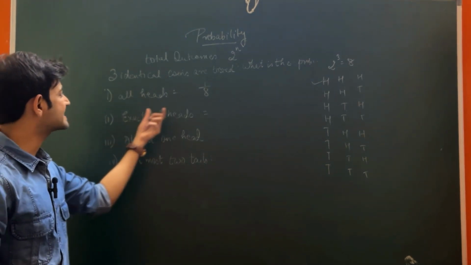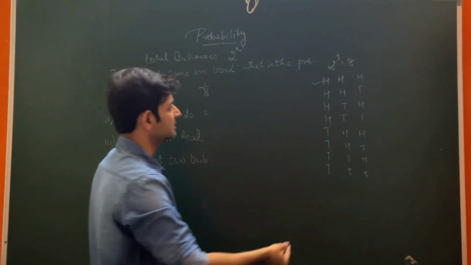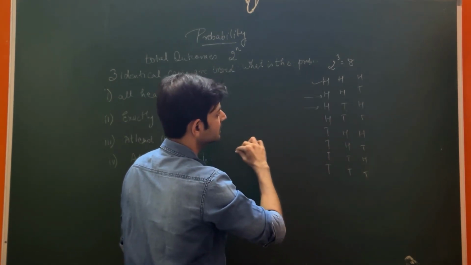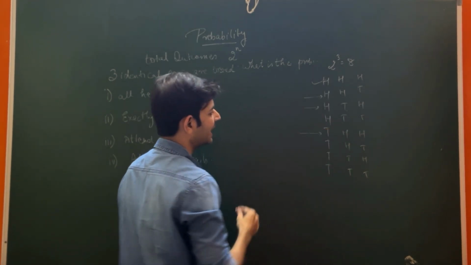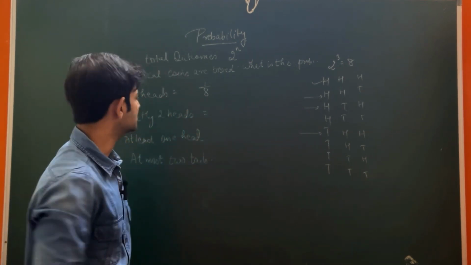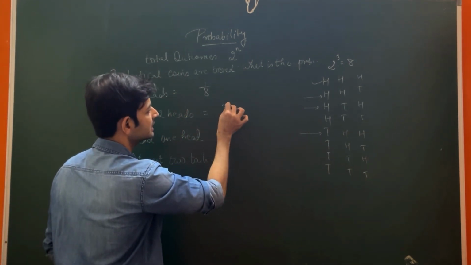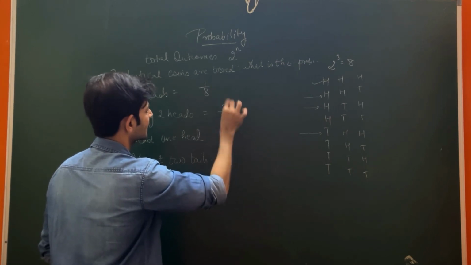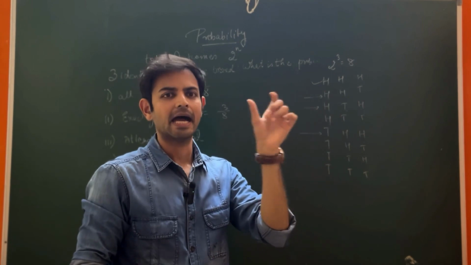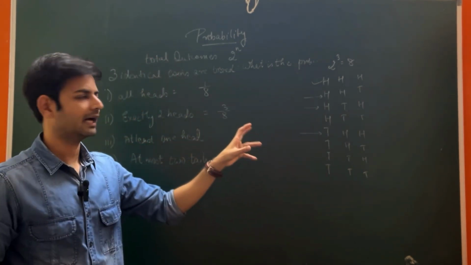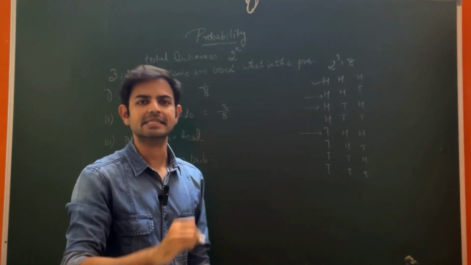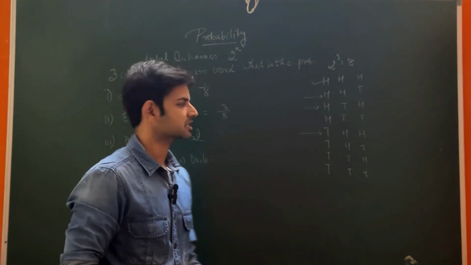Similarly, when we have exactly 2 heads, we'll just check here, exactly 2 heads are here, here, here. So we have 3 places where we have exactly 2 heads. So this will be 3 upon 8. In exam, you are supposed to write the favorable outcomes, and then you are supposed to write the formula, and then write it like this, that P of E is equal to 3 upon 8.